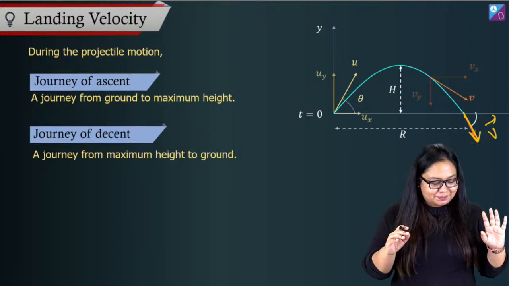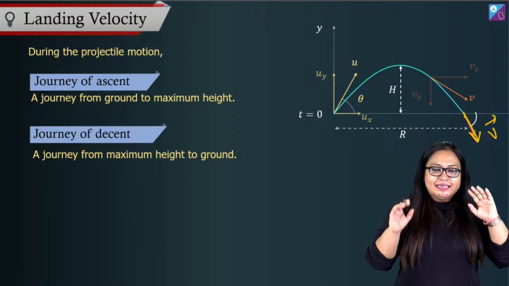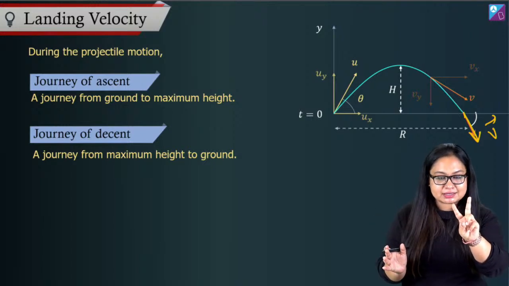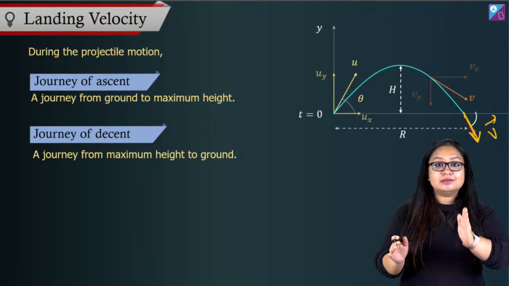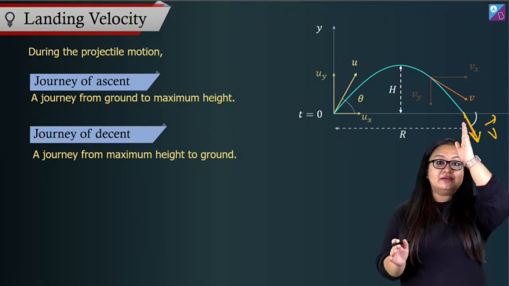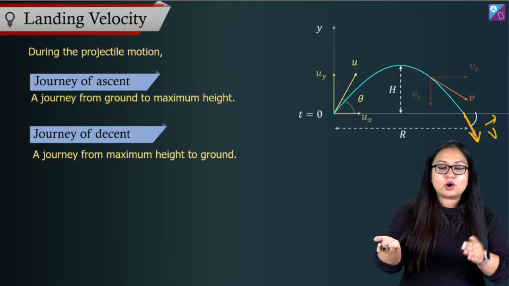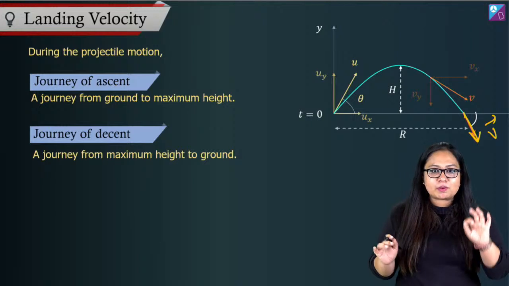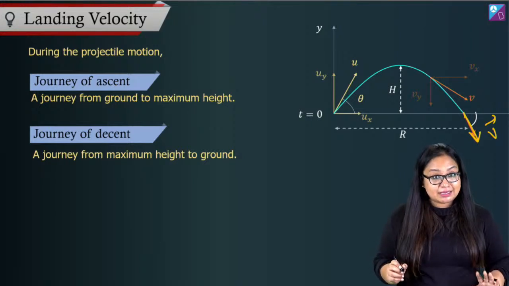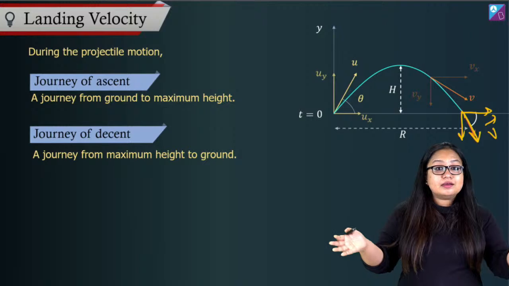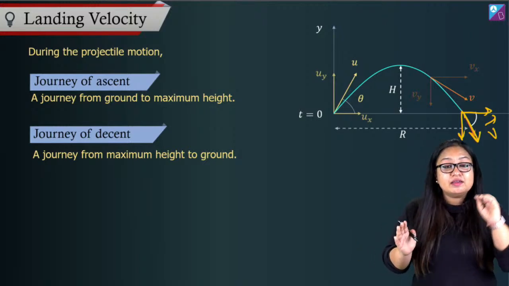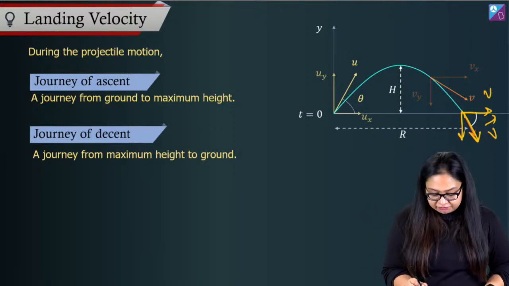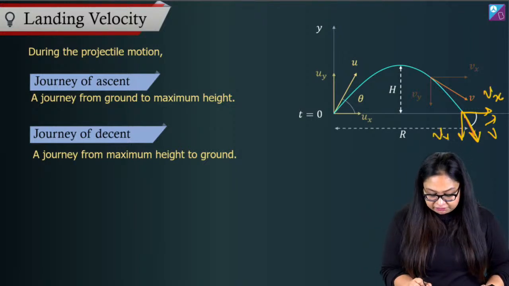Now here as well, think about it. Effectively, projectile motion is nothing but a combination of two parts. One is simple motion under gravity in the y direction. The second part is horizontal uniform motion, right? So if I talk about landing velocity, it will also be the final velocity of two parts: one final velocity Vx, the other final velocity Vy, right?